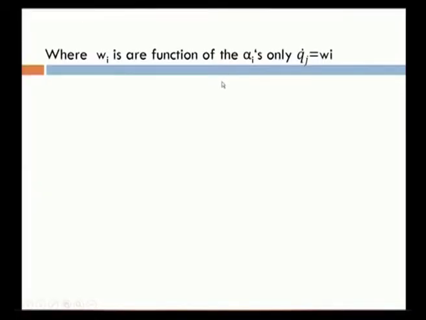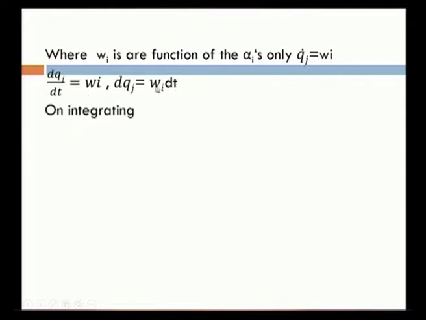Now, dqj by dt is equal to omega j, then dqj is equal to omega j dt.